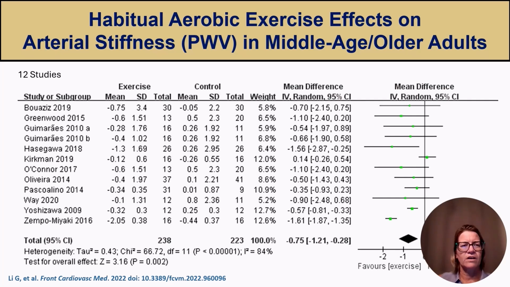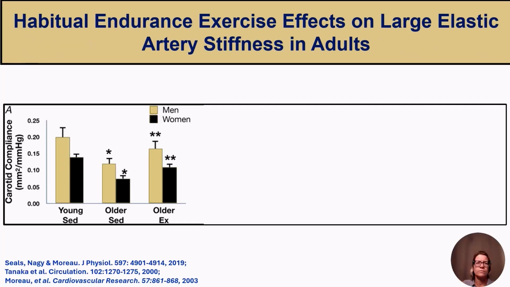A recent meta-analysis of 12 studies examined the effects of habitual aerobic exercise on middle-aged and older adults. It specifically looked at studies that used the technique of pulse wave velocity. Overall, aerobic exercise had a favorable effect on modulating arterial stiffness. However, there was high heterogeneity as indicated by this I-squared of 84%.